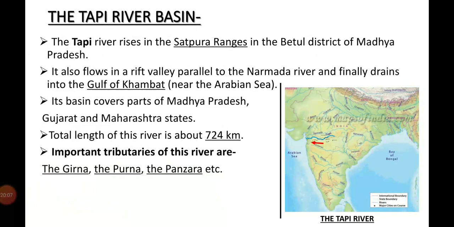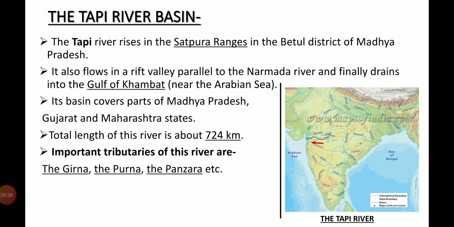The next peninsular river is the Tapi river. The Tapi river rises in the Satpura ranges in the Betul district of Madhya Pradesh. It also flows in a rift valley parallel to the Narmada river and finally drains into the Gulf of Khambhat near the Arabian Sea. Its basin covers parts of Madhya Pradesh, Gujarat and Maharashtra, and the total length of this river is about 724 km.